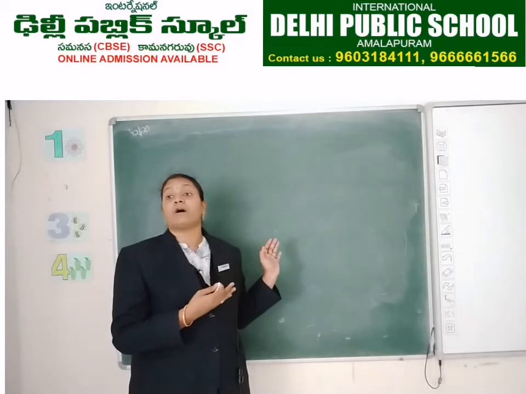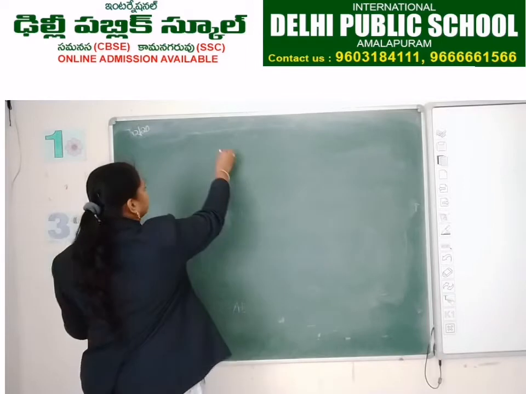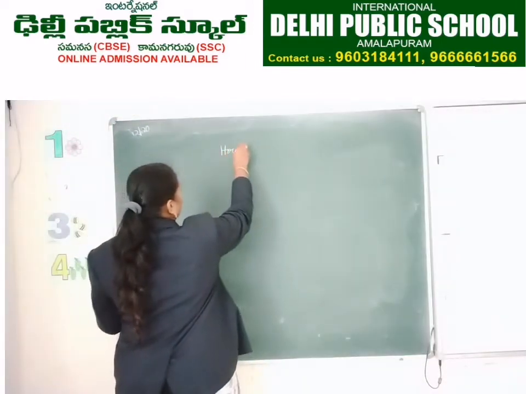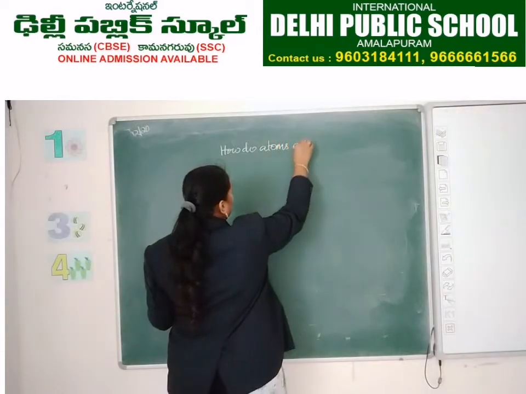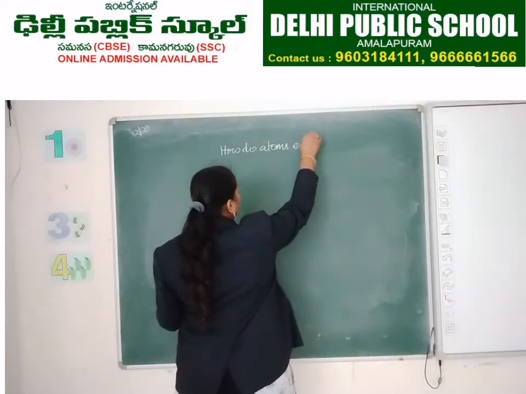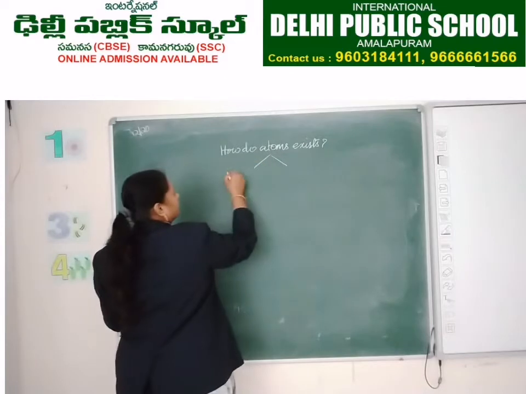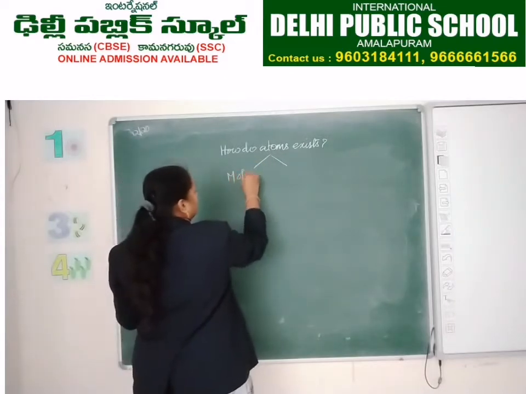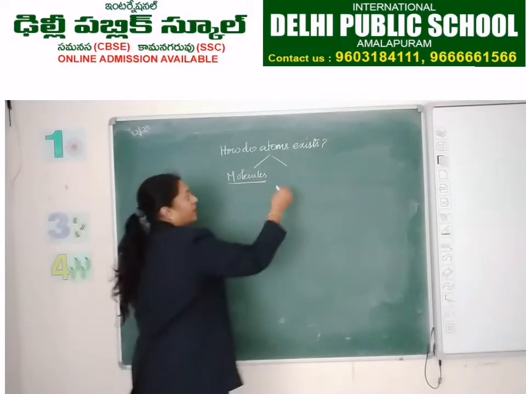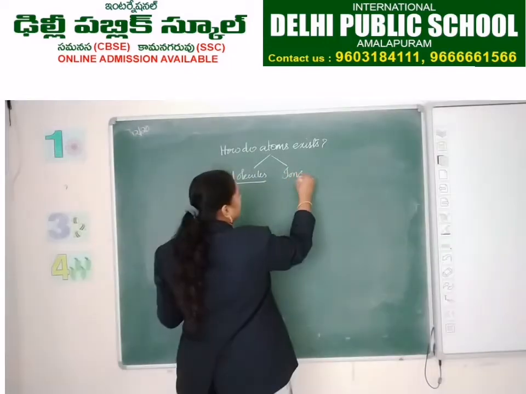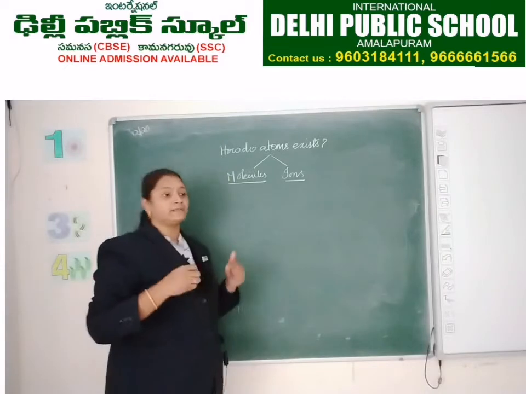Atoms exist in the form of ions. Molecules we learned yesterday, and this is about ions which we are going to learn now.